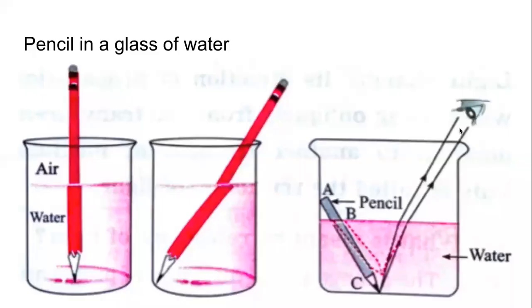When we describe this phenomenon, remember what we are talking about. The main point is refraction. The second point is our view. Where are we looking from? If we are looking from the top, then the refraction is due to air and water. And if you are looking from the side, then the refraction is due to air, glass, and water. Remember that. These 2 points will be necessary to explain this phenomenon. And whenever we explain, we will explain by points and bullet points.